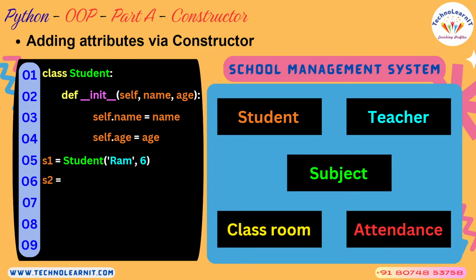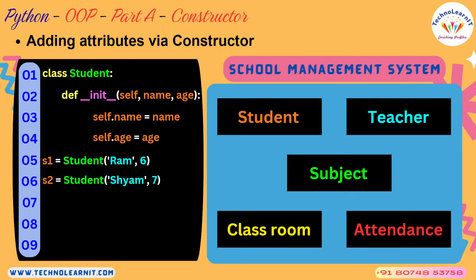And remember, since a constructor is invoked for each and every object, using this approach there won't be any chances of some objects having some attributes and the other objects not having those attributes, because every object creation goes through this constructor.